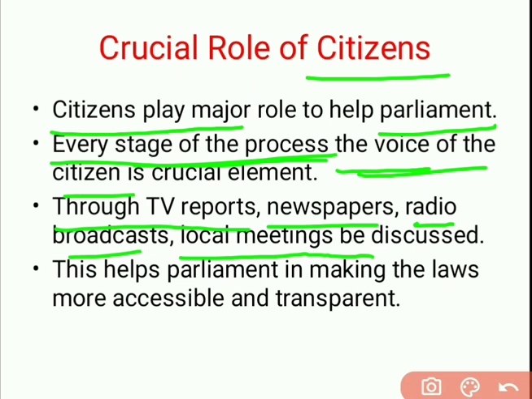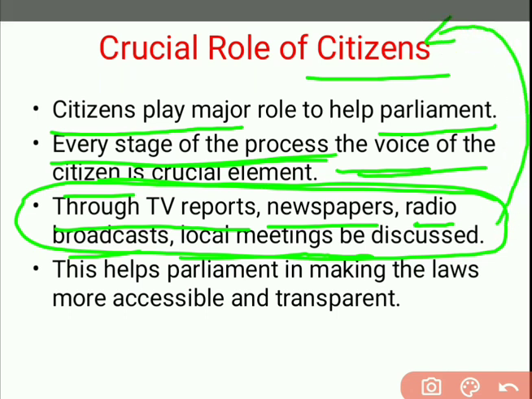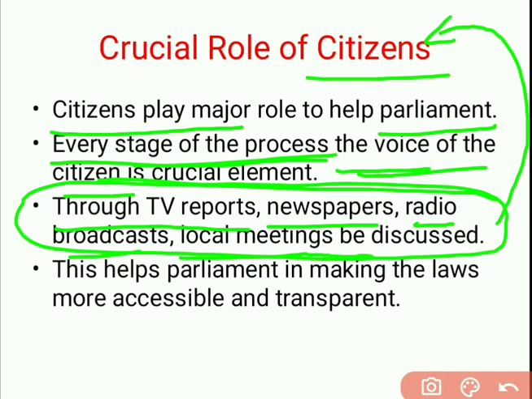In this way, what type of laws should be there and what provisions should be there are decided by the people, and taking into consideration the citizens, parliament may act according to their demand. So this is the role of the citizen in making the laws.